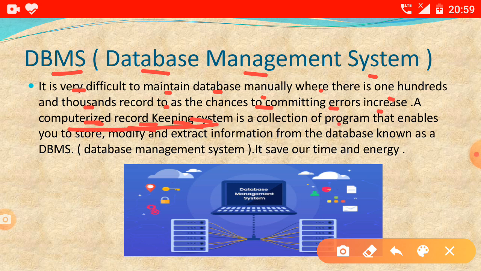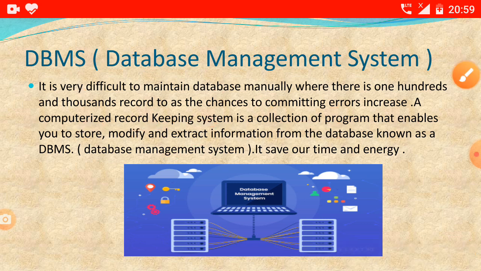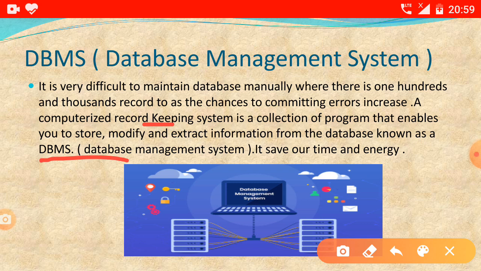It is a collection of programs that enable you to store, modify, and extract information from the database. That is known as a database management system. So computerized record keeping system is also a part of DBMS, in which we can store, modify, extract information.